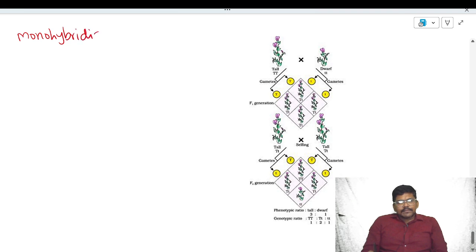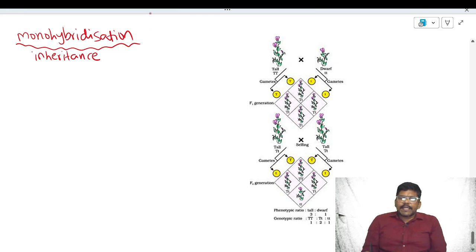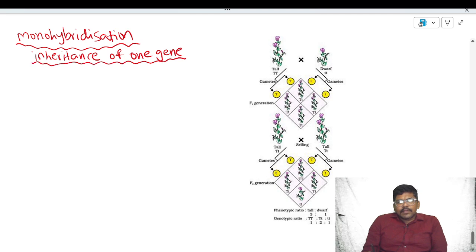Monohybridization. This monohybridization is also called inheritance of one gene. Inheritance means transfer of characters from generation to generation. Inheritance of one gene is also called a monohybrid cross.